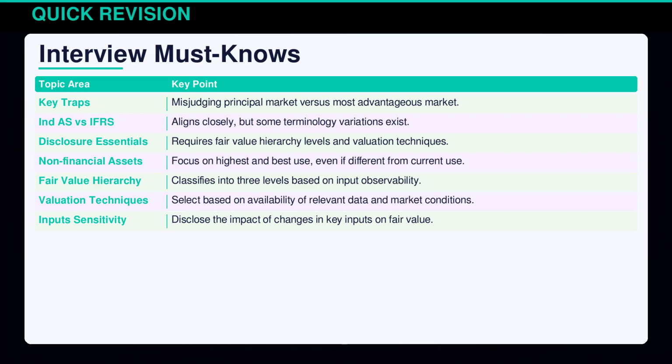Preparing for an interview on Indian Accounting Standard 113 requires pinpointing potential traps, such as confusing the principal and most advantageous markets. Although it aligns closely with international financial reporting standards, minor terminology differences exist. Understanding disclosure essentials is key, especially fair value hierarchy levels and techniques. For non-financial assets, the emphasis should be on highest and best use. Familiarity with the fair value hierarchy and how valuation techniques are chosen is vital, including disclosing input sensitivity impacts.